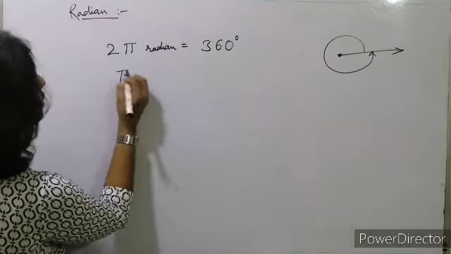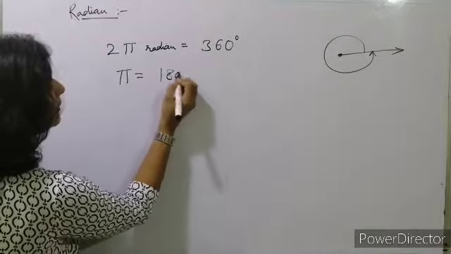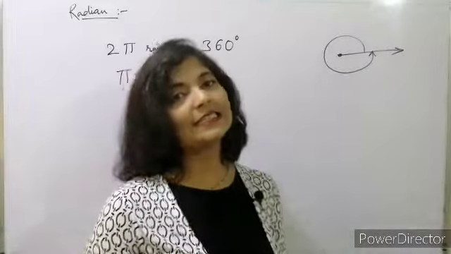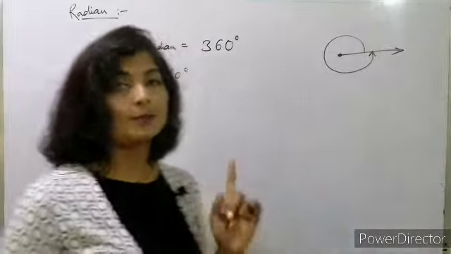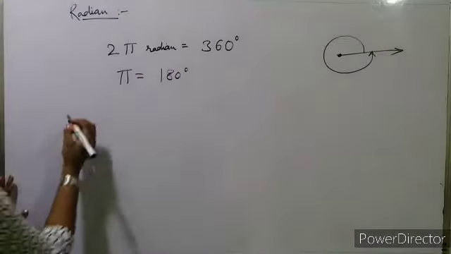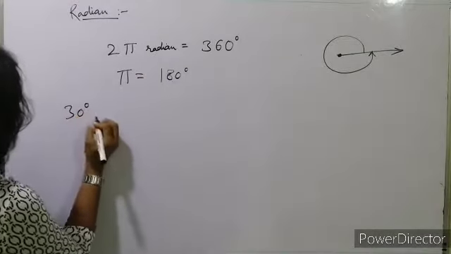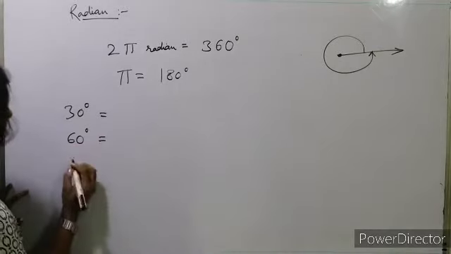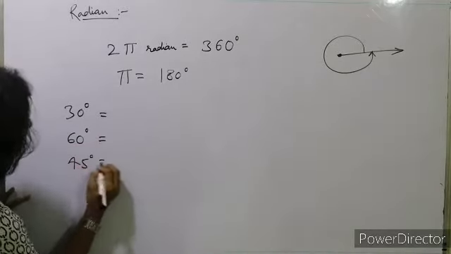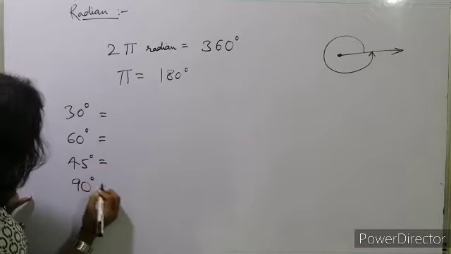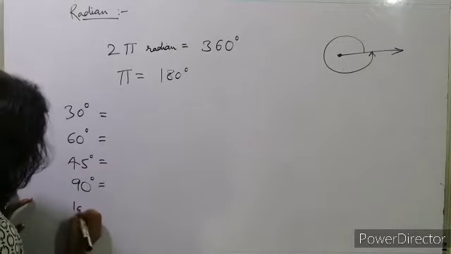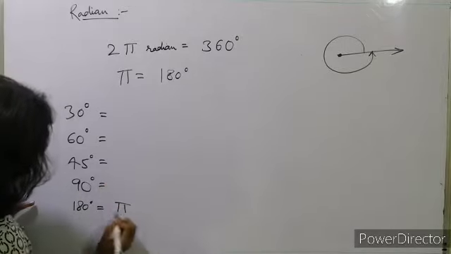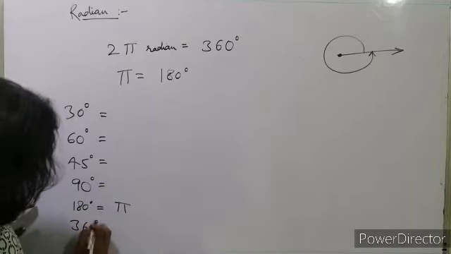So what will be the value of pi? Pi will be equal to 180 degree. Now we have to convert all the angles in terms of pi. So 30 degree, 60 degree, 45 degree, 90 degree, and 180, we know 180 degree is pi. Okay, 360 degree is 2 pi.